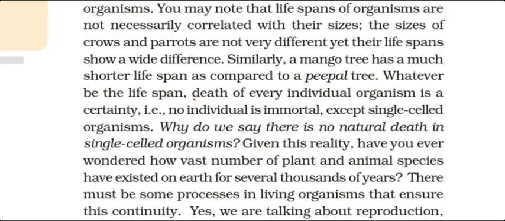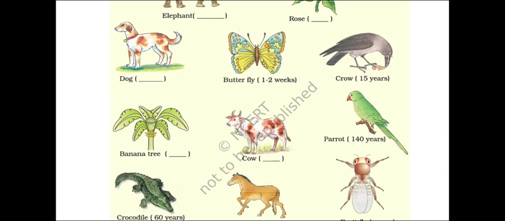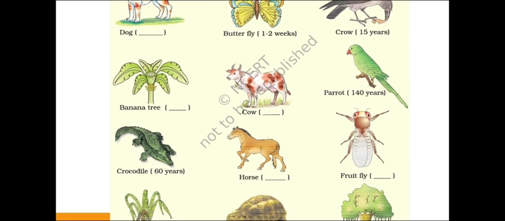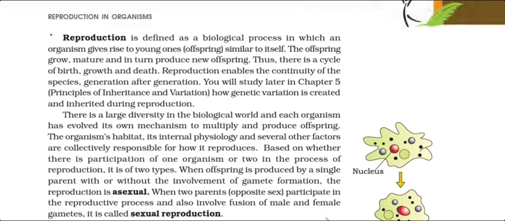After attaining a particular age, the individual dies. So, death of every individual organism is a certainty. It means no individual is immortal except a few single-celled organisms. In this picture, lifespan of a few individuals is given, like butterfly 1 to 2 weeks, crow 15 years, and parrot 140 years. Find the age of these: elephant, rose, dog, banyan tree, cow, horse, fruit fly, and rice plant.